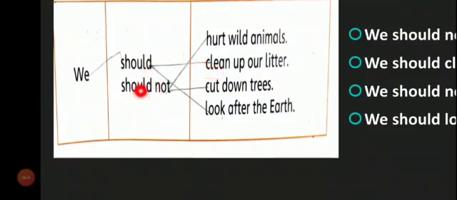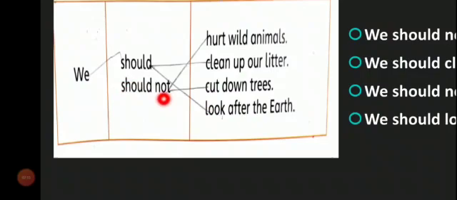Now, should. Cut down the trees? No. Look after the earth? Yes. We should look after the earth. We should look after the earth. Please match the should with look after the earth. I hope all of you have done.